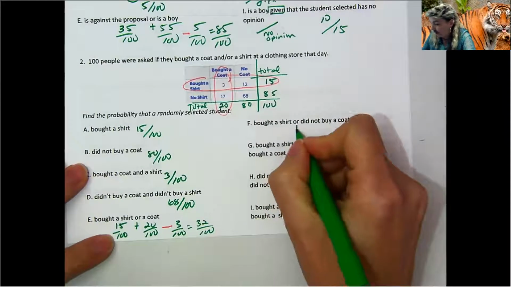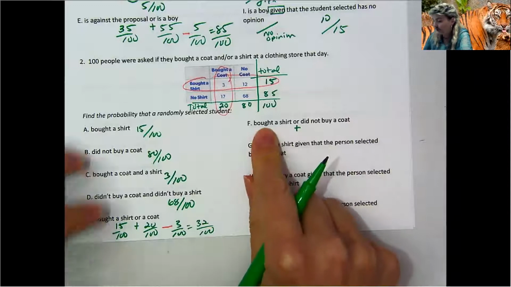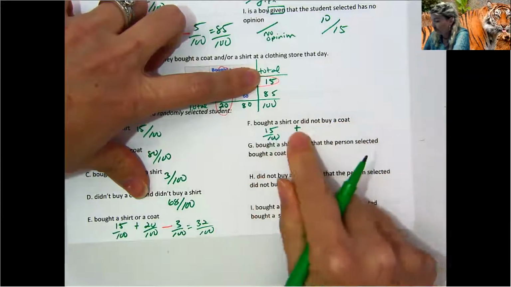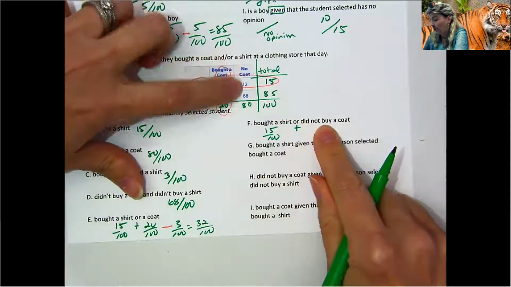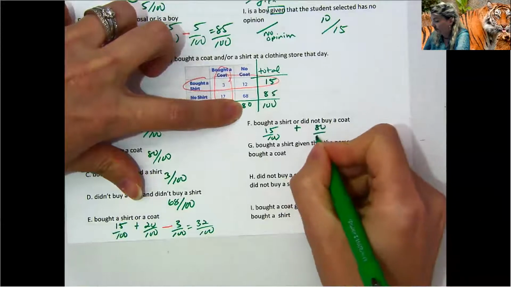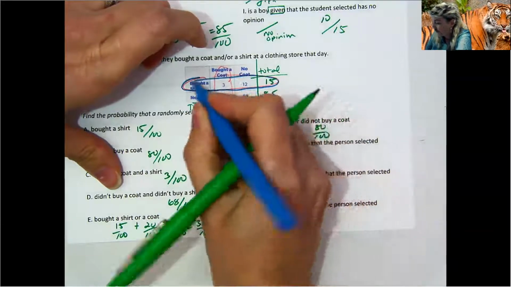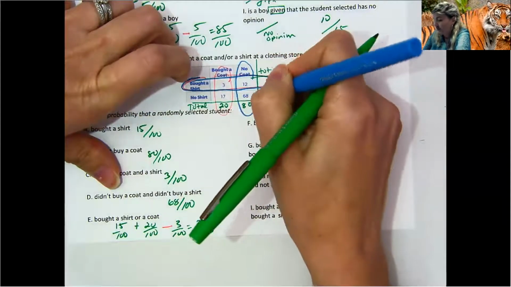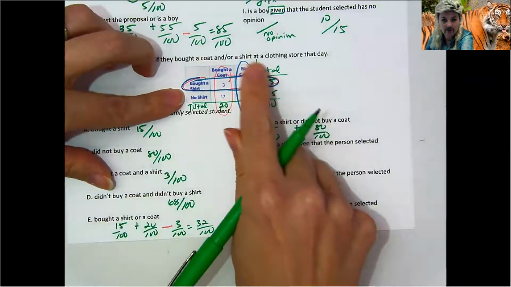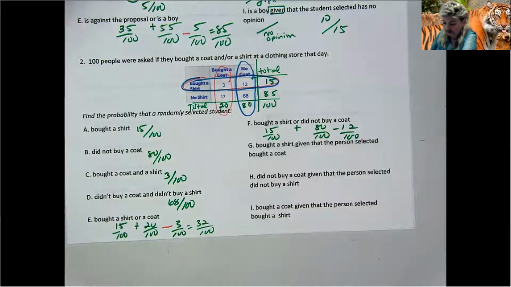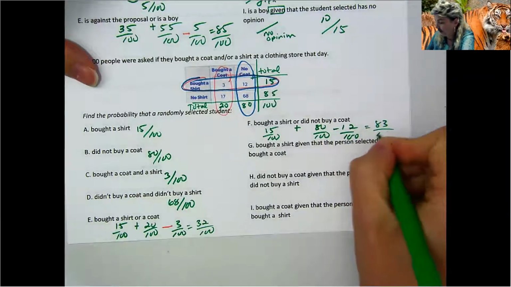Bought a shirt or did not buy a coat. So there's the plus. Bought a shirt goes first. 15 people bought a shirt. Or did not buy a coat, so no coat, there's 80 people. Let me switch colors so I can see that overlap. So we're going to buy a shirt and no coat. The number that's circled twice in the blue circles that I just did is 12. So we're going to subtract off that overlap of 12. So 15 plus 80 minus 12 gives you 83 out of 100.